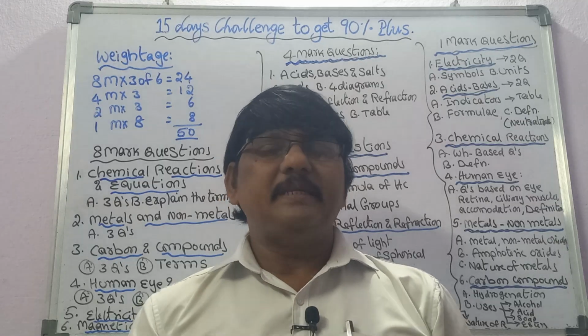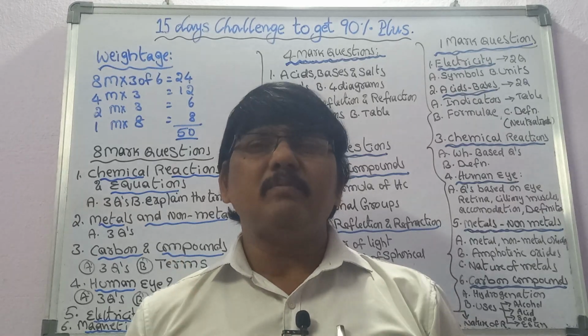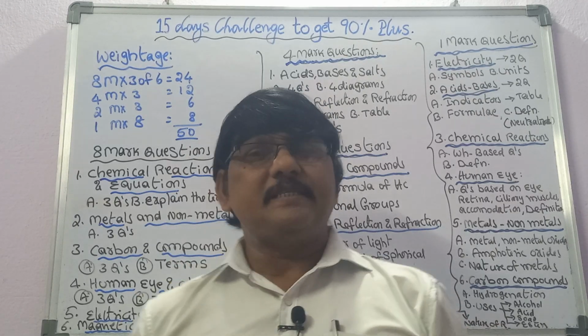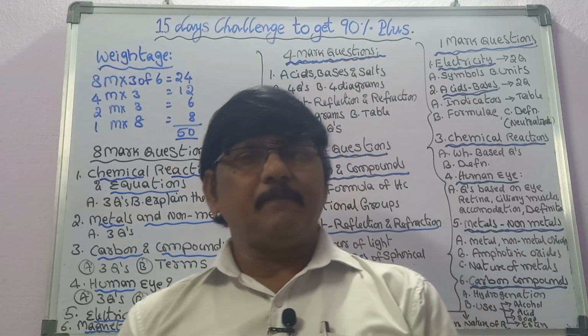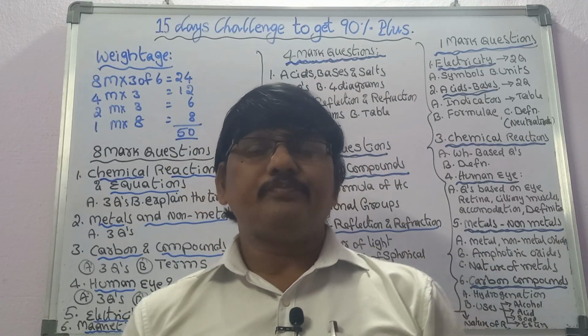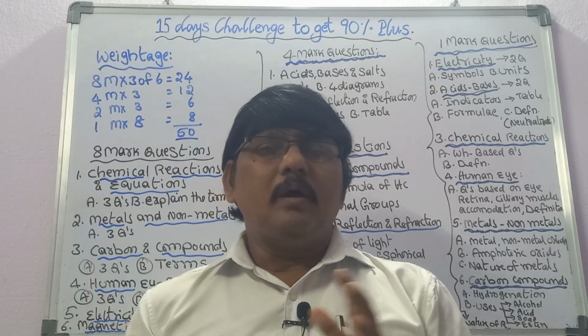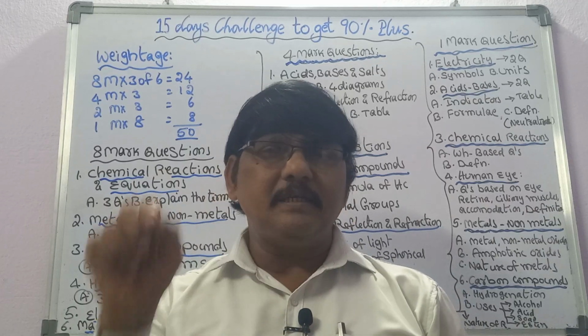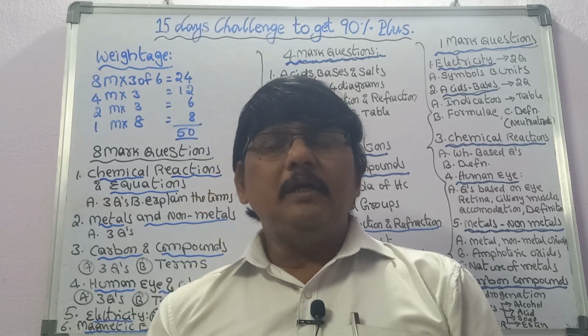Otherwise one simple method is to just memorize those. What is meant by memorize? For example, this equation is given: NaOH plus HCl gives NaCl plus H2O. Once this equation is given, you have to balance it. That balancing also you just memorize, and you will get it. Actually this is a balanced equation, and so on.